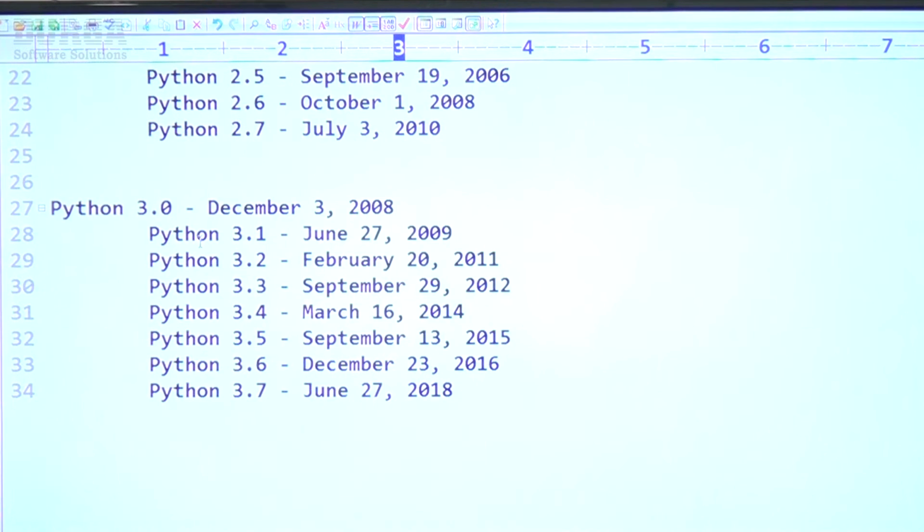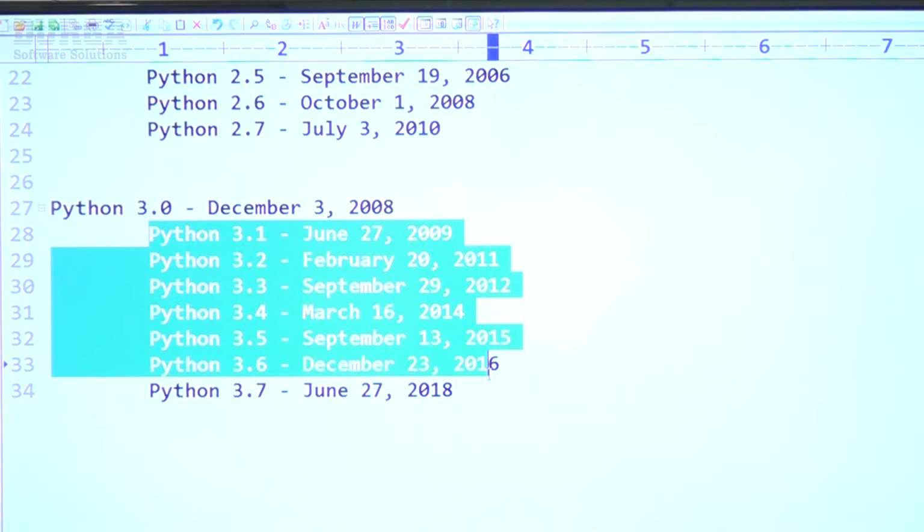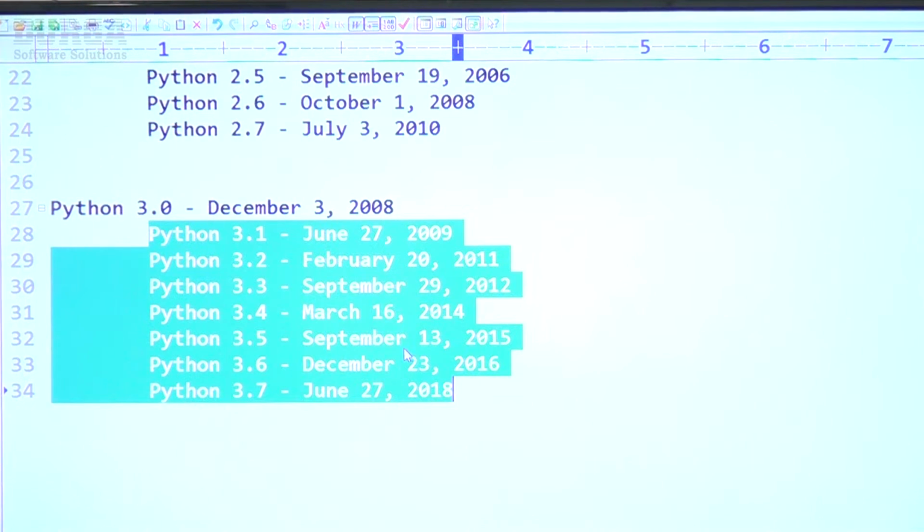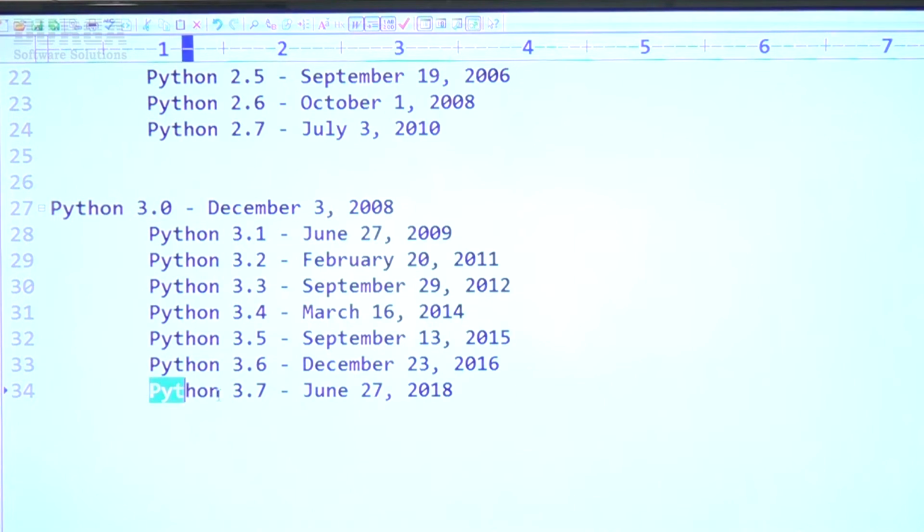Next, Python 3.0 came on December 3rd, 2008. These are the various subversions we have. The most recent version of Python as of today is Python 3.7.2, sir. Remember this one.